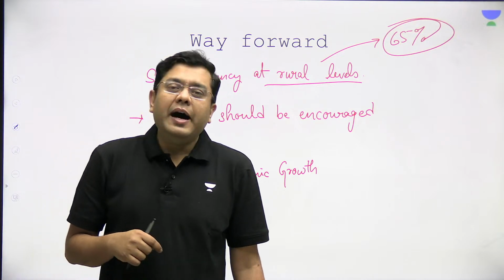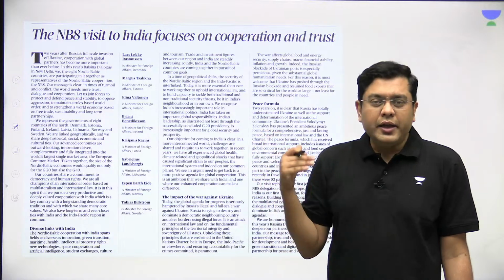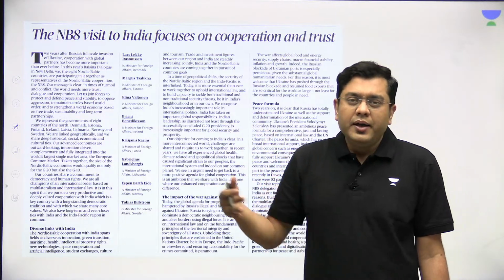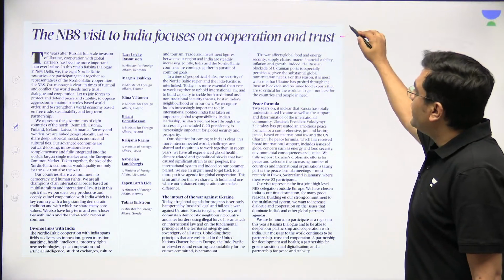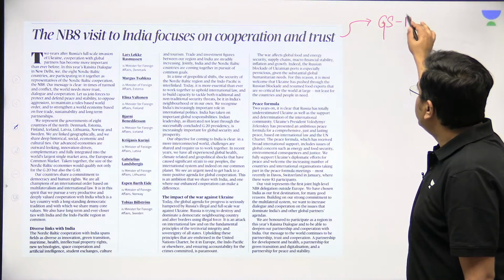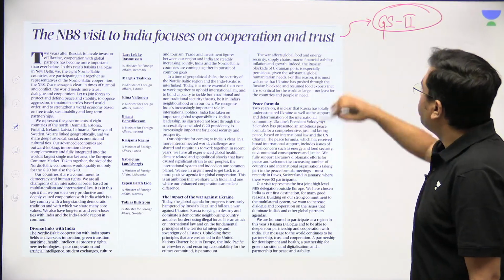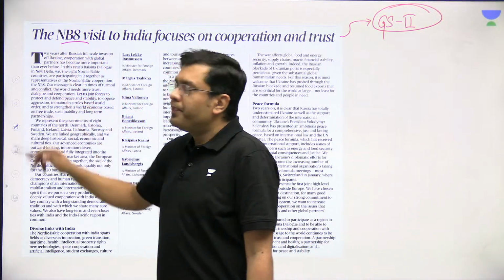Okay? Now, we move on to the third article, which has again appeared in the editorial section of the newspaper. This is relevant for your GS paper too. The article is "NB8 visit to India focuses on cooperation and trust." Now, what is this NB8?